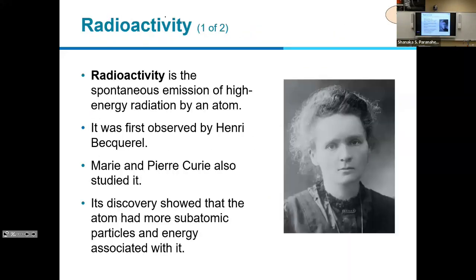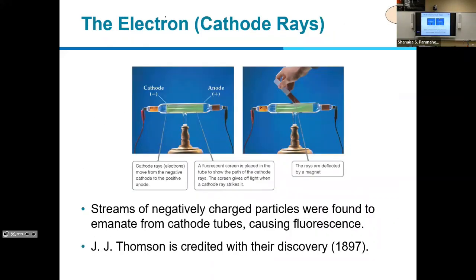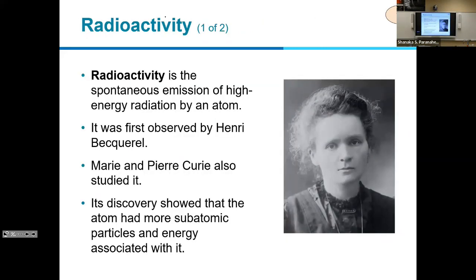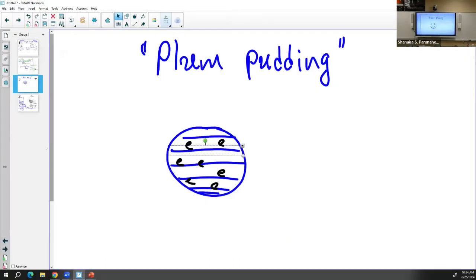Then another scientist wanted to validate this model, and that scientist was Ernest Rutherford. Rutherford used one of the radioactive elements. During this time, radioactivity was a known thing. It was first observed by Henry Becquerel, and Marie Curie also gets credit for discovering radium. This discovery showed that the atom had more subatomic particles and energy associated with it. Some atoms have more energy, and these atoms are called unstable atoms. When an atom has a lot of energy, it's unstable.